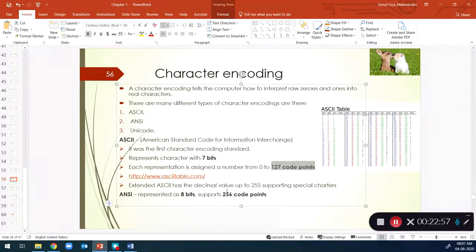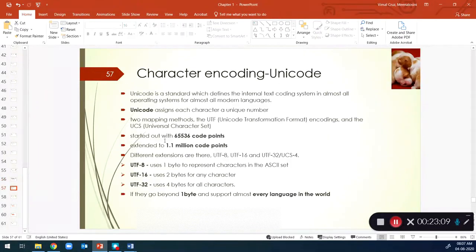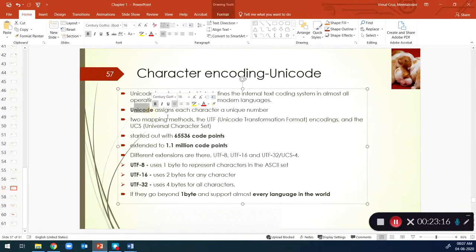ANSI can represent 2 power 8, so 256 coding points. So rather than 127, ANSI has 256 coding points, which can represent more characters. But modern browsers can use Unicode representations. Unicode representation has more bits, so it can support many more characters.